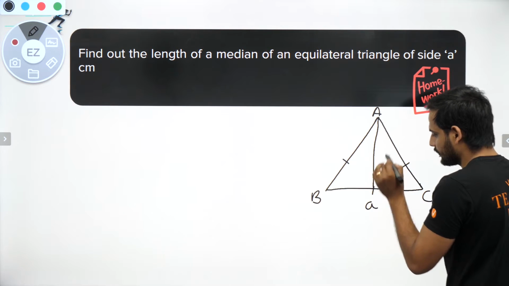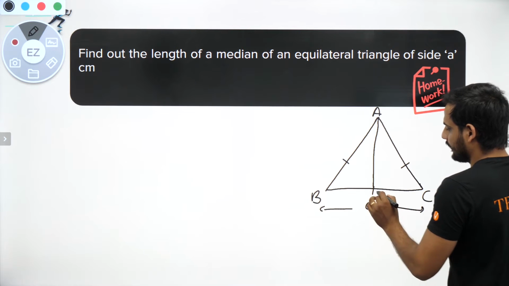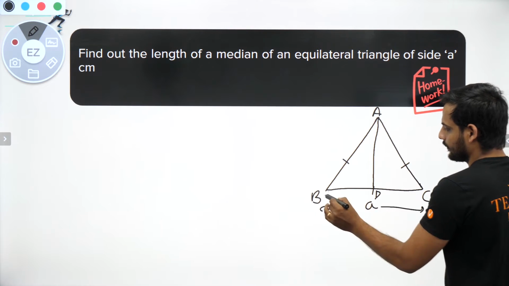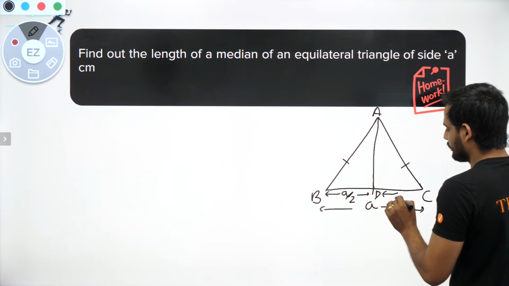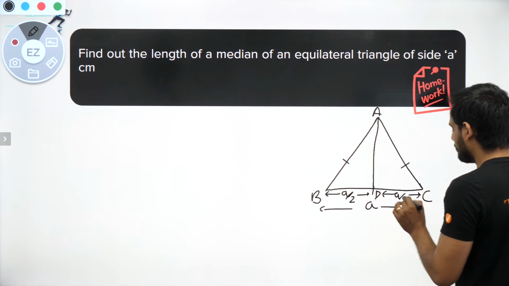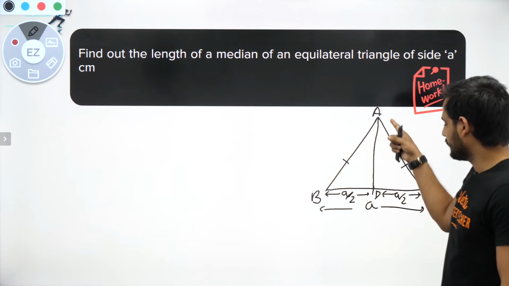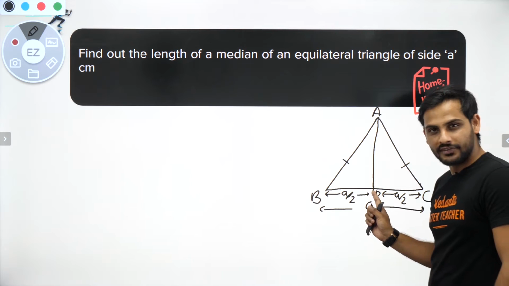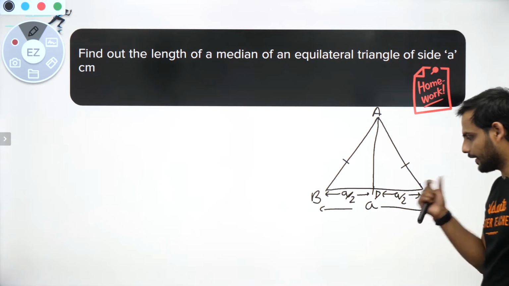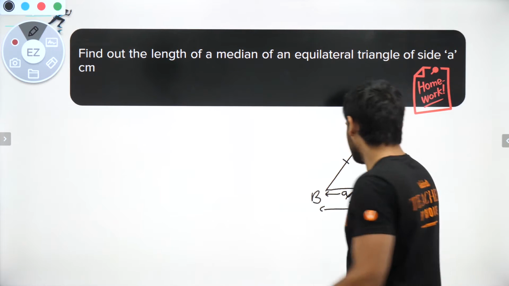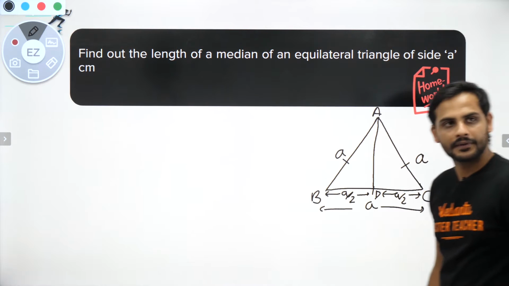Let us say this is the median, and let us say this is a point D. So this part will be a by 2 and this part will also be a by 2, because the median is a line joining the vertex of a triangle with the midpoint of the opposite side. D is the midpoint of BC, so BD is a by 2 and DC is a by 2. Also AB is a and AC is also a, correct?